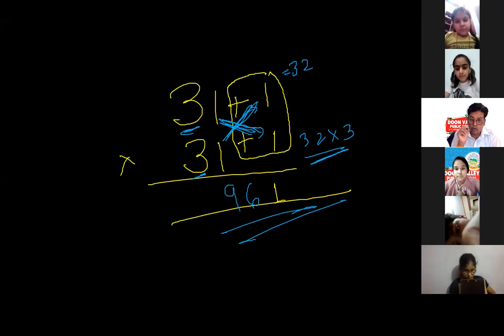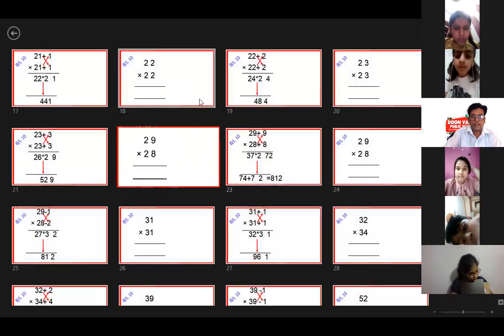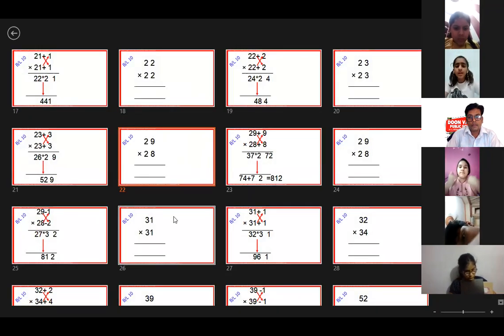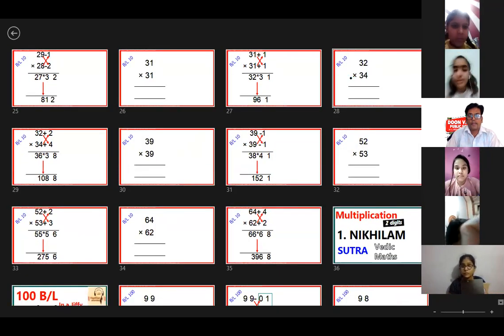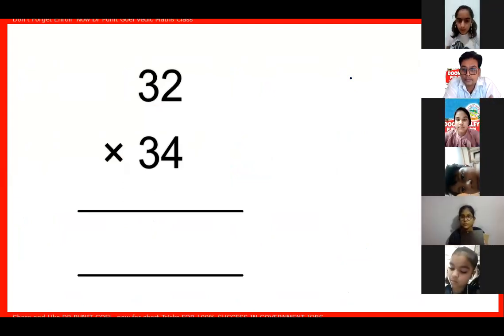Till you use your copy and pen, you will not be able to understand that. Now, 32 multiplied by 34. Tell me what will be the answer. What is the balance?